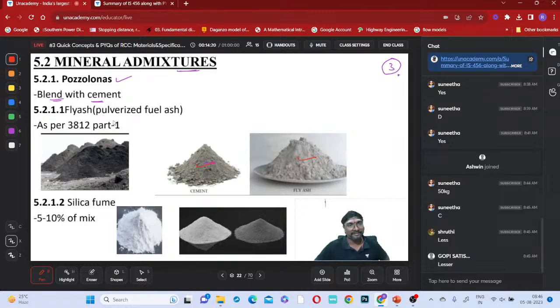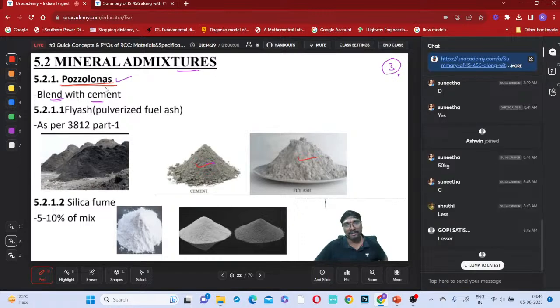So here you will have which type of pozzolanas? Whenever it is mentioned as pozzolanic cement, what does it mean? Ordinary Portland cement is the normal, default cement, and pozzolana cement is mixed with pozzolanas or mineral admixtures. That is Portland pozzolana cement, PPC. Now, what are the different types of mineral admixtures you have?